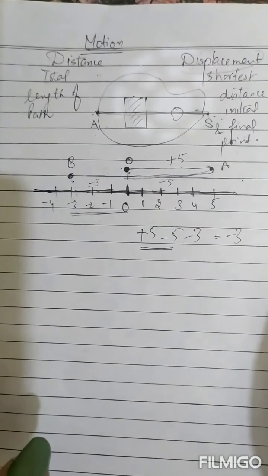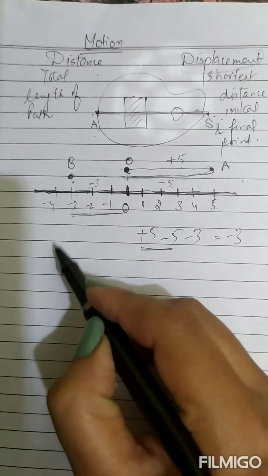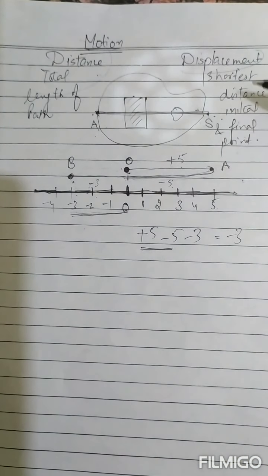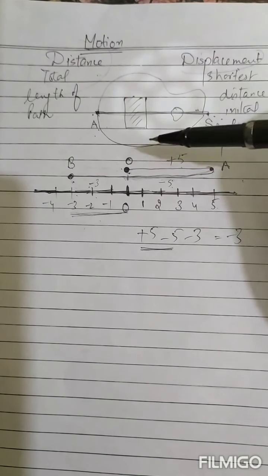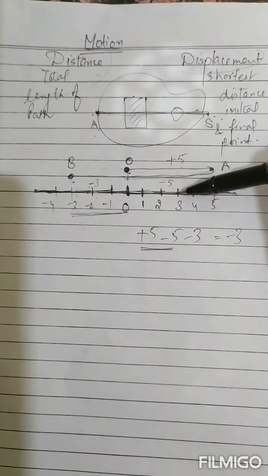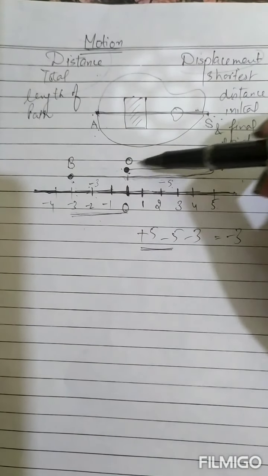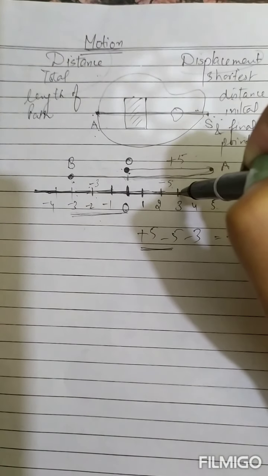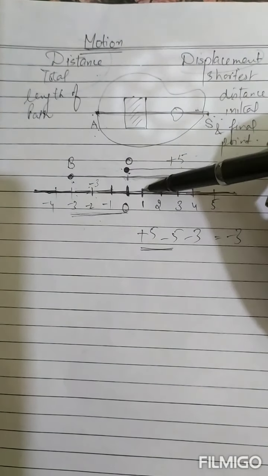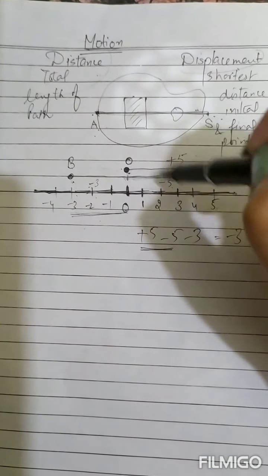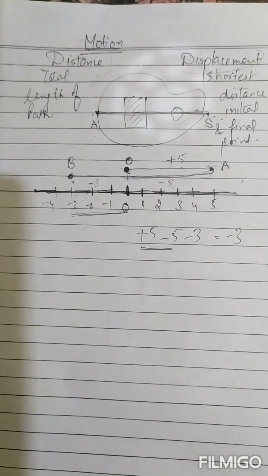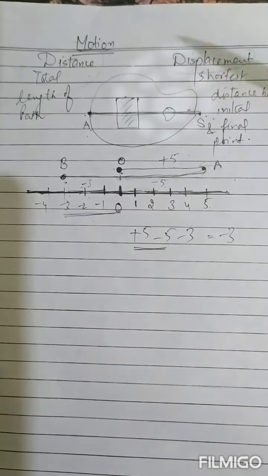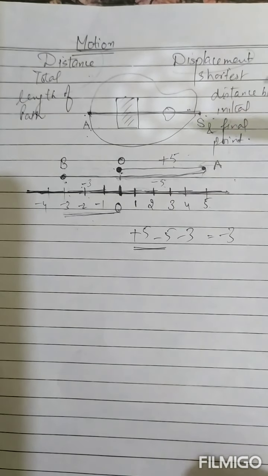Now from this example, it is clear that distance has only magnitude, while displacement has magnitude as well as direction, because it is only due to direction. Here +5 -5 is happening. Because the direction changed, that is why +5, and when the direction has changed, it is -5. The distance is the same, 5 + 5, but the displacement is opposite, -5, because the direction has changed. So this is the major difference between distance and displacement. Distance has only magnitude, but in displacement we have to consider direction also.